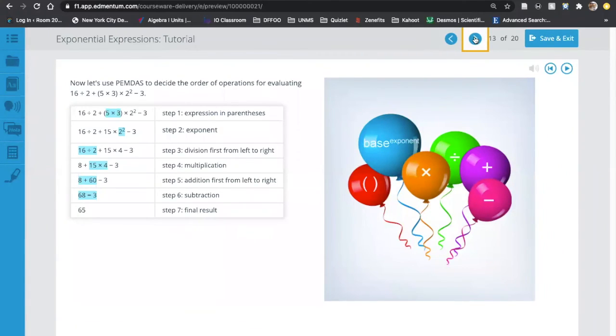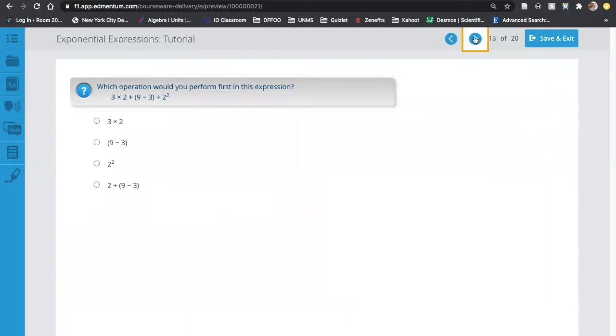We saw some examples. I believe we stopped around here, right? So this is an example. I'm not going to do it for you guys, but just remember, follow the order of operations. You do your parentheses first, followed by your exponents. Then over here, multiplication first, do that division, do the addition, right? Just take your time with it, do it step by step. It does help to write things out, but actually this question here isn't even asking you to solve the problem, right? This one is actually only asking you, what would you perform first, right?